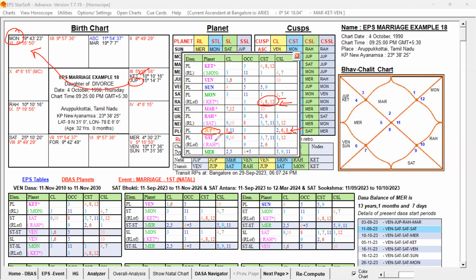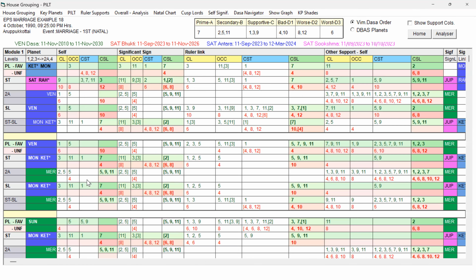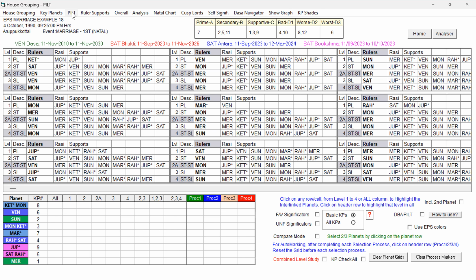We have to keep this in mind, and we have to check the PILT table. So now let me take you to the PILT table. Let us examine how far this PILT table is useful in finding the destiny and also the Dasa Bhukti periods. Always keep in mind, studying the EPS table is always good, because we can see the grouping of houses level-wise from the source, effect and result.